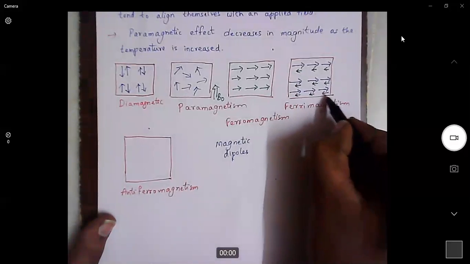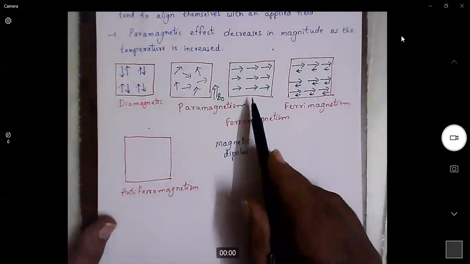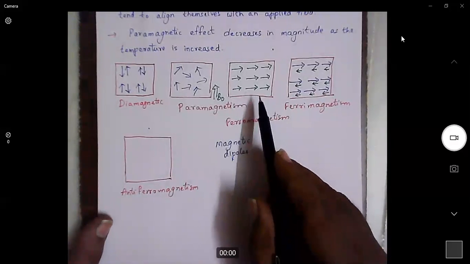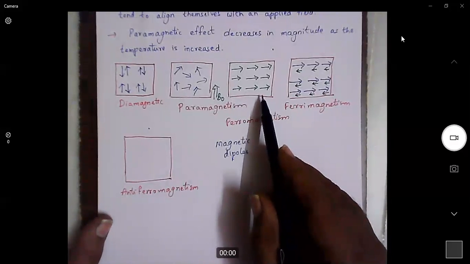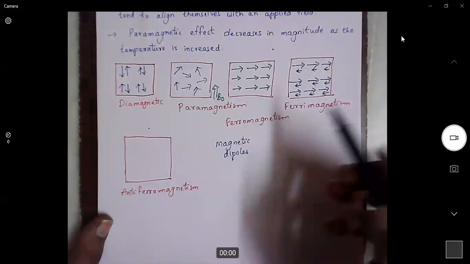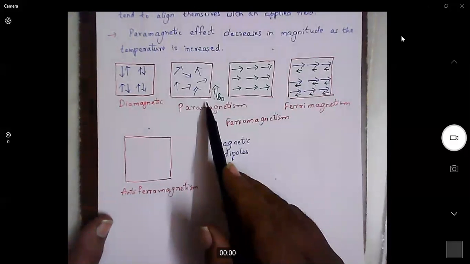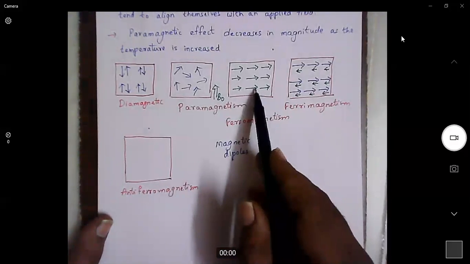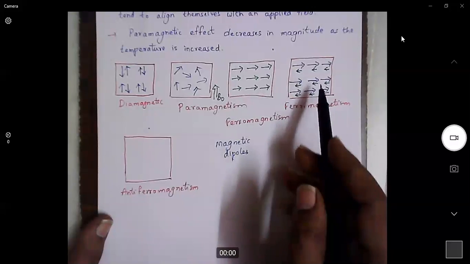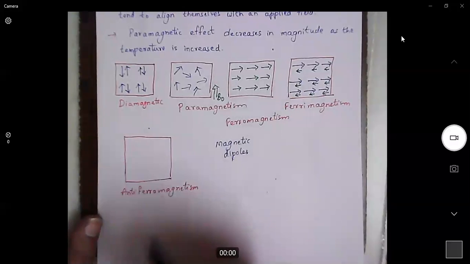These are also strong magnetic materials like ferromagnetic. Ferromagnetic materials will possess very high magnetic moment, or what we say magnetic susceptibility. Then ferrimagnetic materials, then paramagnetic material. Ferro and ferri almost have the same characteristics. Then paramagnetic, then we will have antiferro.